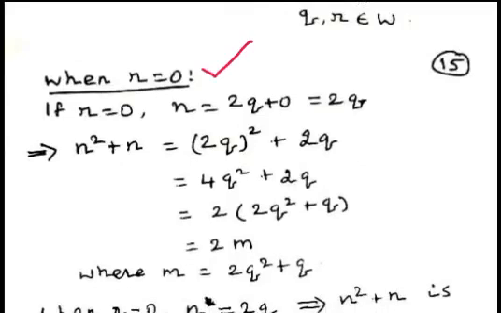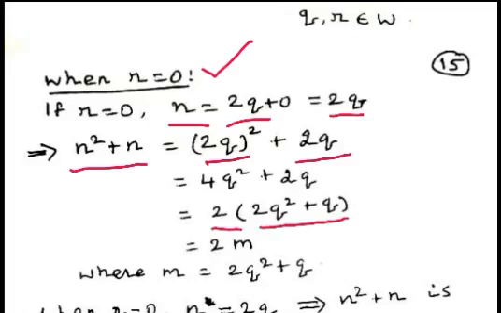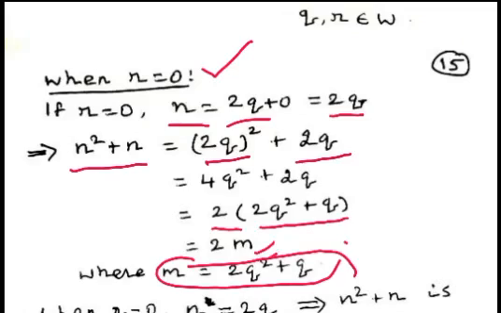When remainder r equal to 0, then n equal to 2q plus 0 equal to 2q. Now, considering n square plus n, we can get 2q whole square plus 2q. So, we can write 2 multiplied by 2q square plus q, where m is taken as 2q square plus q, and we can write n square plus n as 2m.